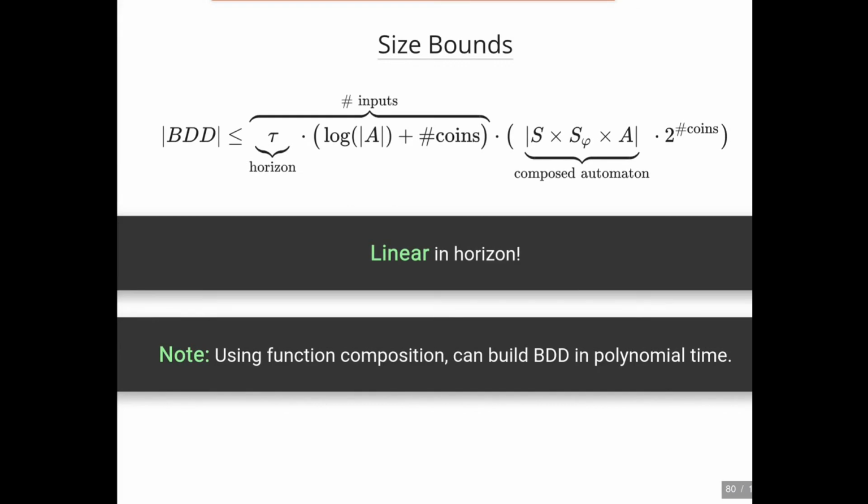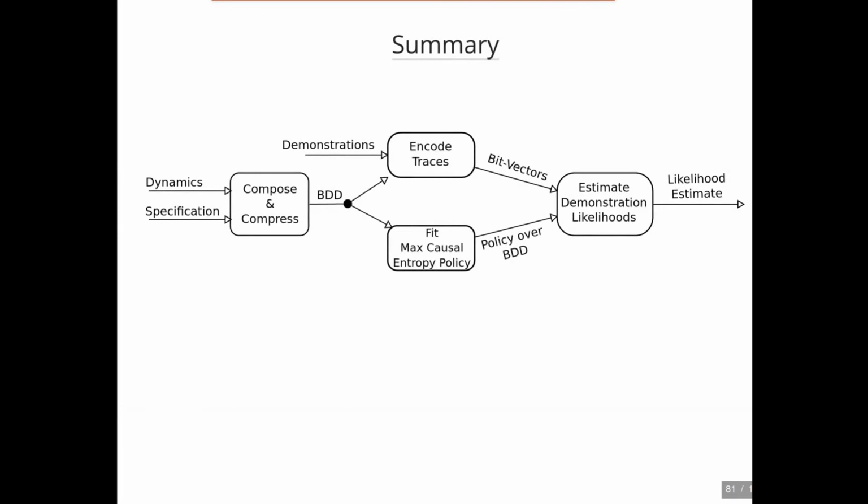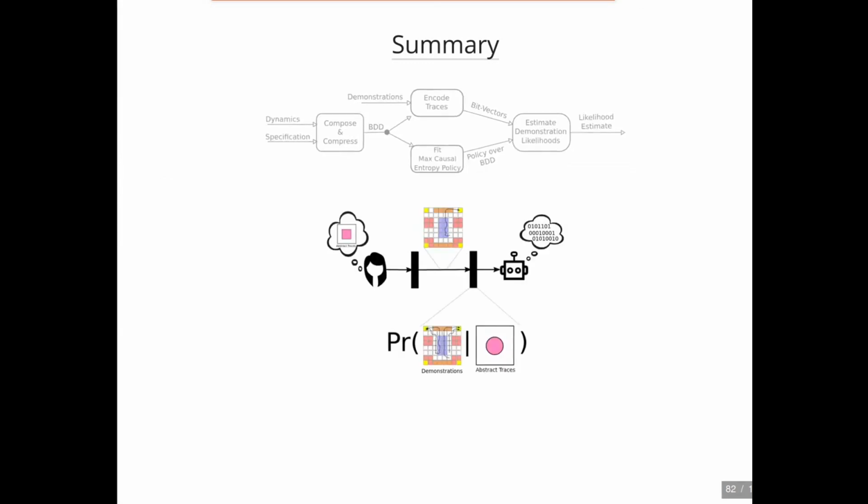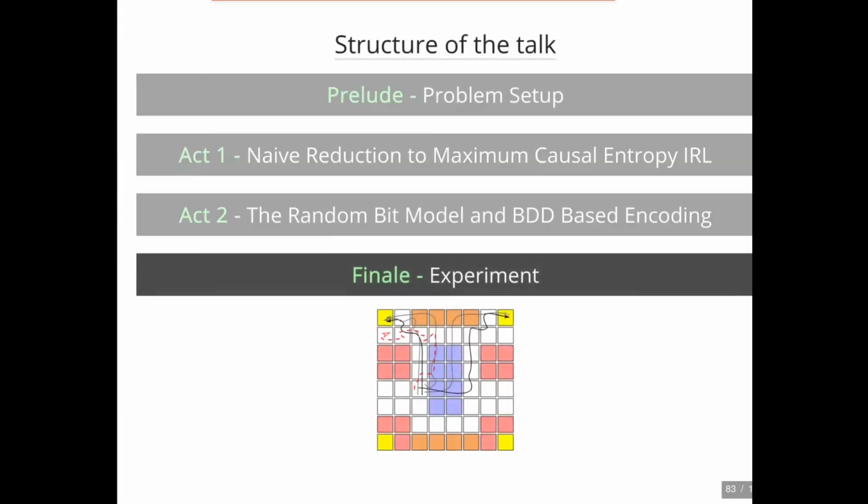These size bounds have important implications on our overall inference procedure. Namely, after the BDD is produced, the encode, fit, and estimation steps are all nearly linear in the size of the BDD. This results in an efficient inference procedure for specification inference from demonstration. Finally, we validate our method with an experiment.